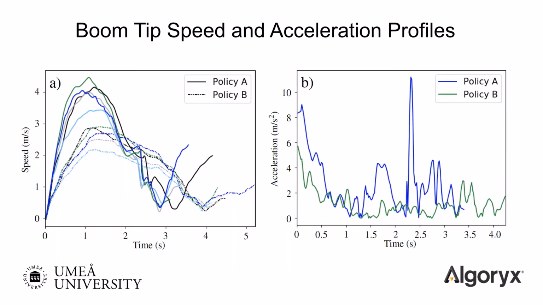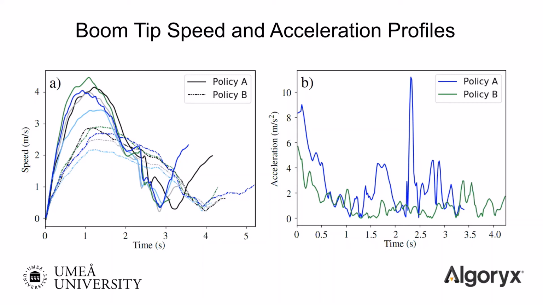Next, we illustrate these energy reduction effects a bit more in detail. The most prominent effect can be observed in the overall smoother trajectory profiles of the energy optimized policies compared to the non-energy optimized policies. To the left, you can see the boom tip speed profiles over 5 different boom cycles for policy A, marked with solid lines, and policy B, marked with the dashed lines.